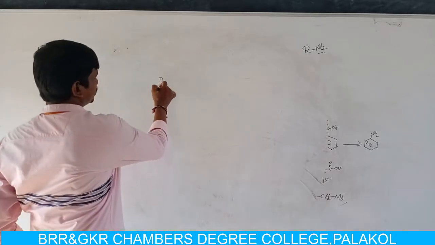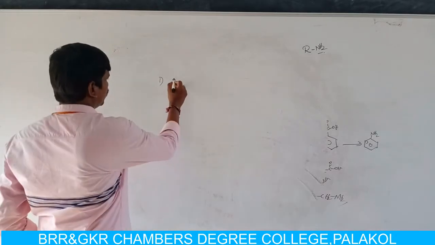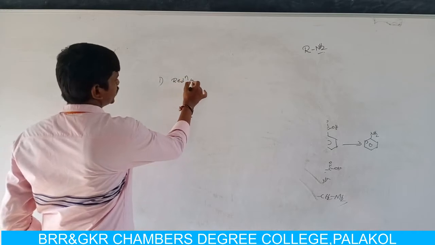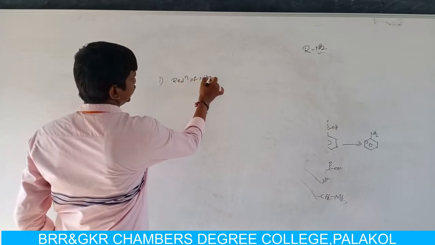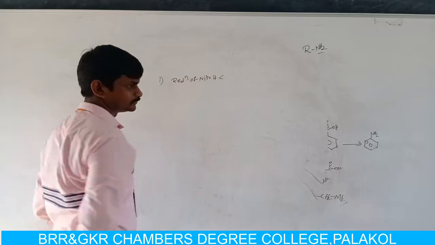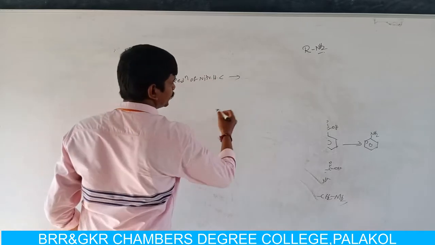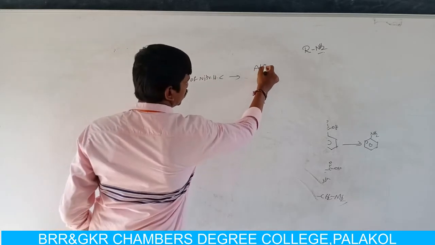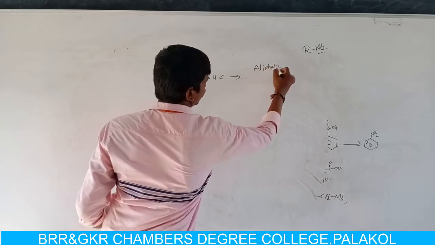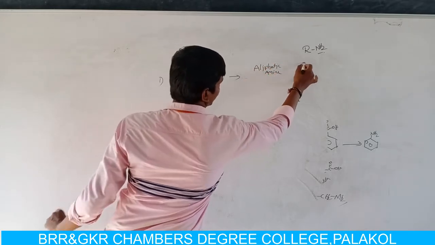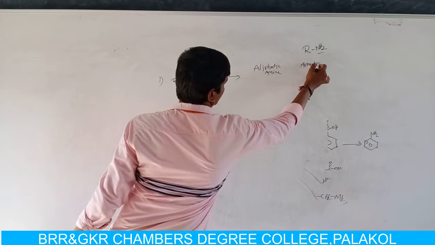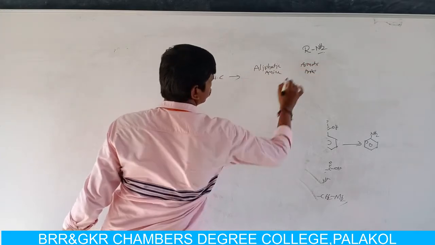The first method for preparation of amines is reduction of nitrohydrocarbons. By using this reaction, we can prepare both aliphatic and aromatic amines.